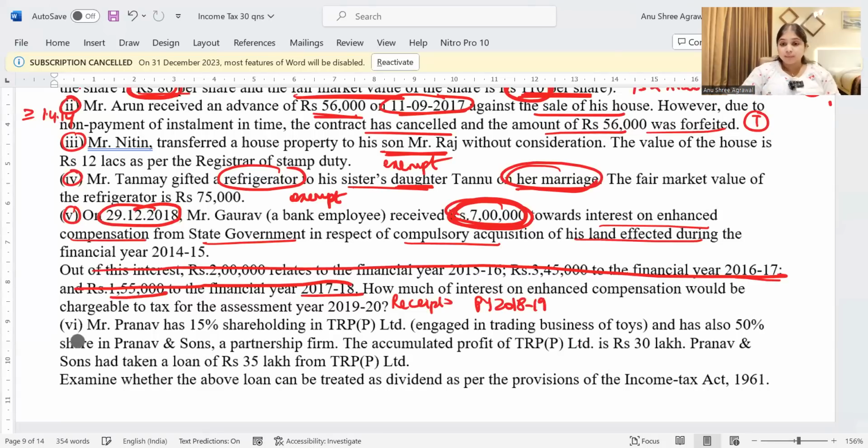We will give a flat 50% deduction. So the balance 3,50,000 is going to be taxed. Whatever actual expenditure you have incurred, one by one, I will not subtract the expenses. I will assume all the expenses got covered in this 50% itself. So of the 7 lakh rupees interest received, minus the flat 50% deduction, the balance 3,50,000 will be taxed in the year of receipt. Which year this interest belongs to is irrelevant. What is relevant is when it was received. In the year of receipt, it will get taxed.